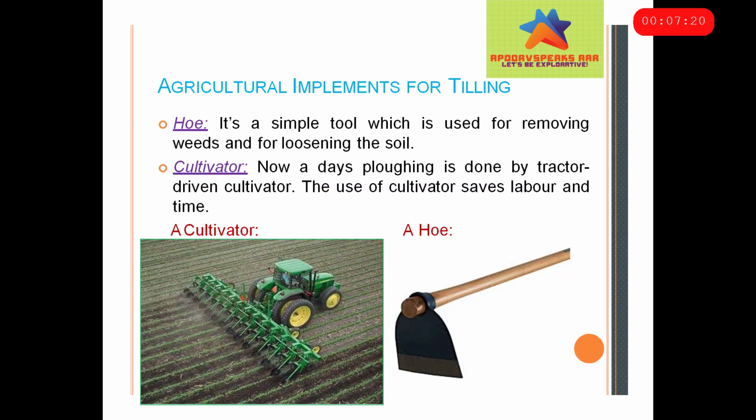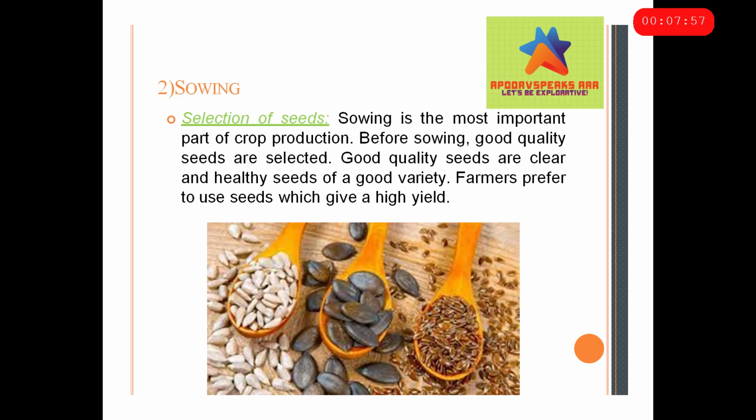Now, some modern tools and implements for tilling: a hoe, which is used to remove weeds. We'll discuss further in the chapter what weeds are. And then the second tool is a cultivator. Nowadays, plowing is done using a cultivator. As you can see, the cultivator is just a huge tool attached to that little green tractor over there. So a cultivator is a machine, and as we know, using machines saves energy, labor, money, etc.